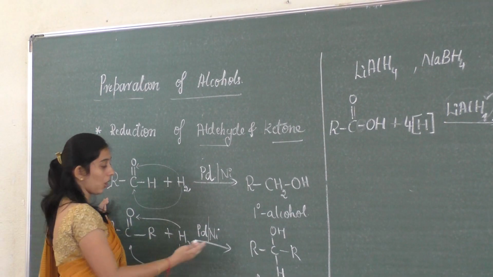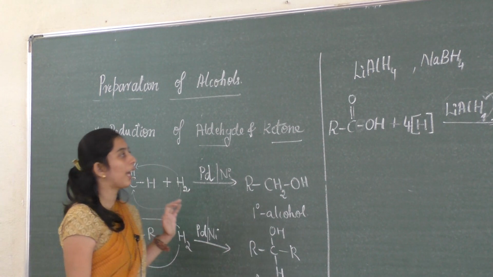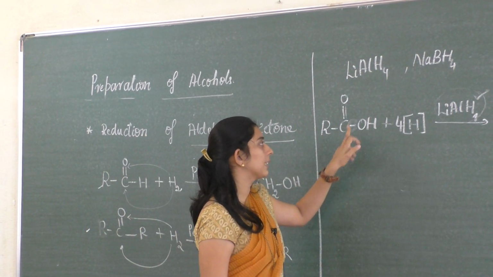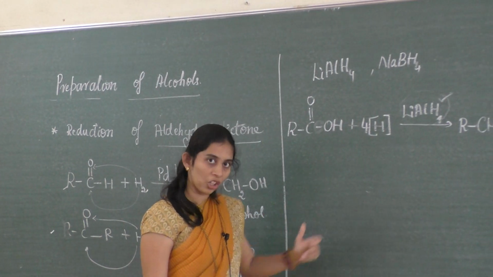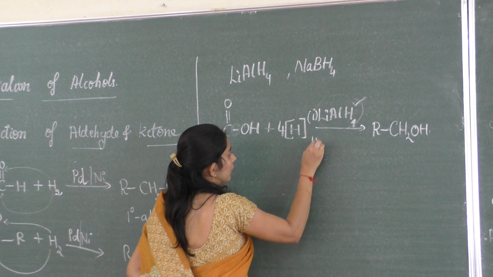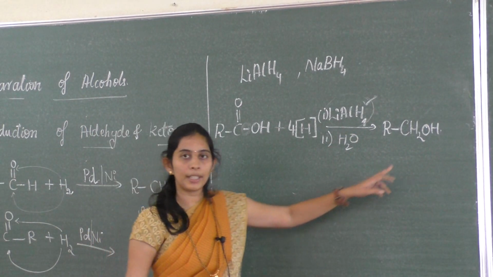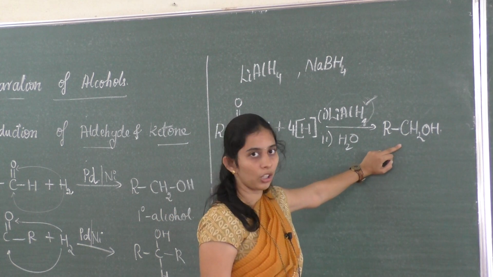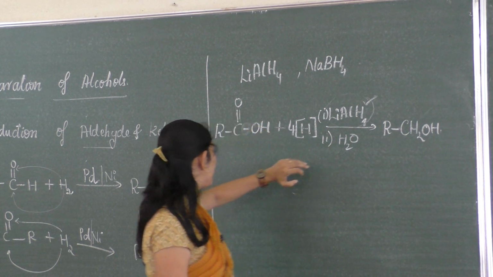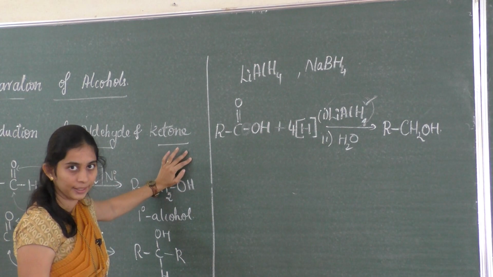Slash in the sense you can use or. So palladium, nickel, platinum. Here, if you use lithium aluminum hydride, it's a stronger one. So lithium aluminum hydride, the second one, followed by hydrolysis, H2O, so that you are going to get an alcohol here. So this is the method of synthesis of an alcohol by a different technique.